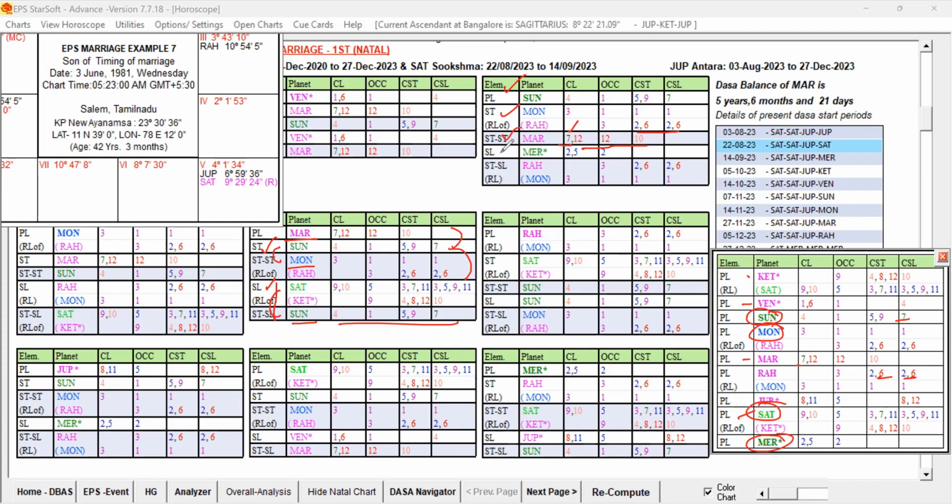And the sublord, our favorable Mercury, is good. Then the star lord of the sublord is Rahu, having 3, 2, 2, both favorable and unfavorable. But being a key planet, a free planet, its strength is significant, and it gets the strength of 3, 2 and these causes. So the 7th sublord is favorable.